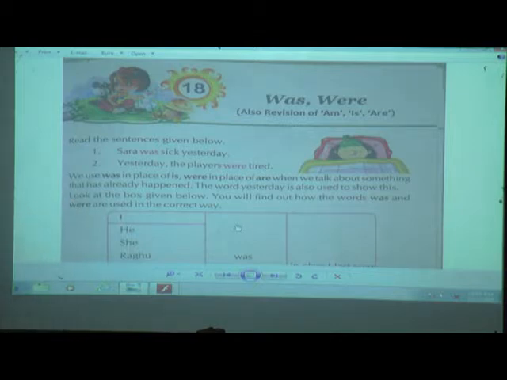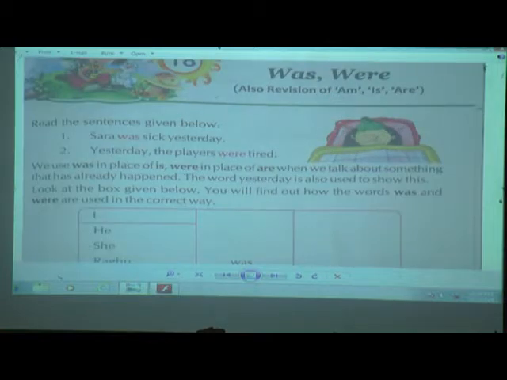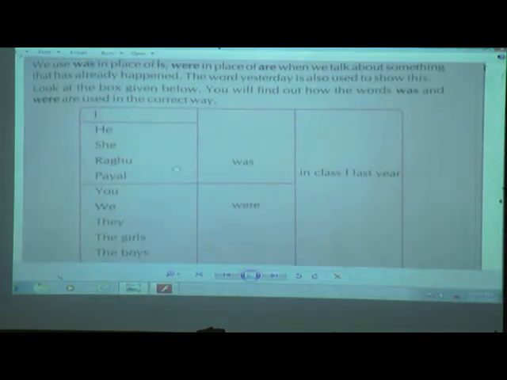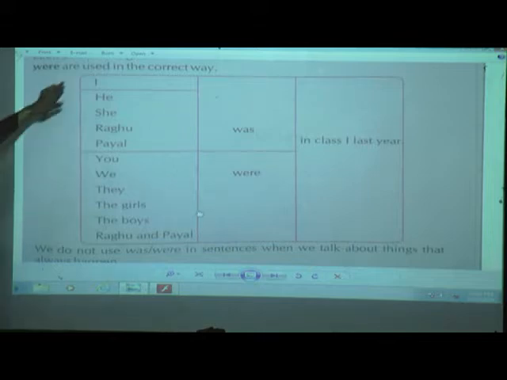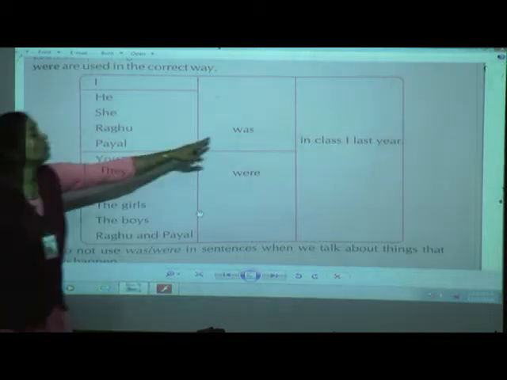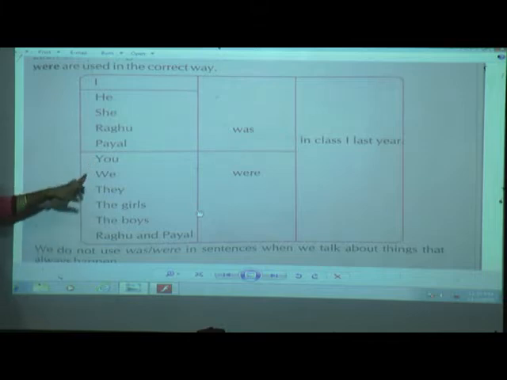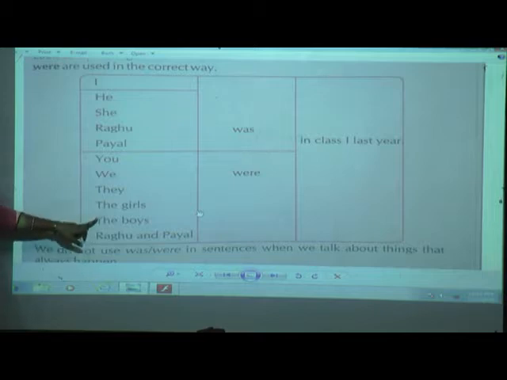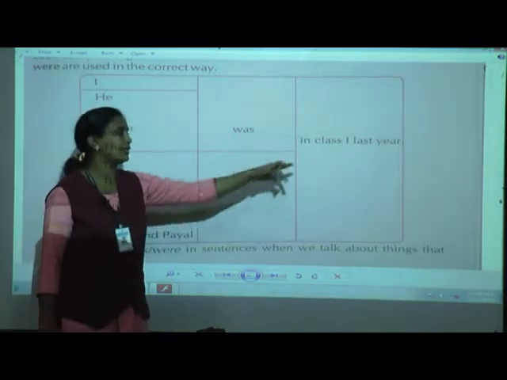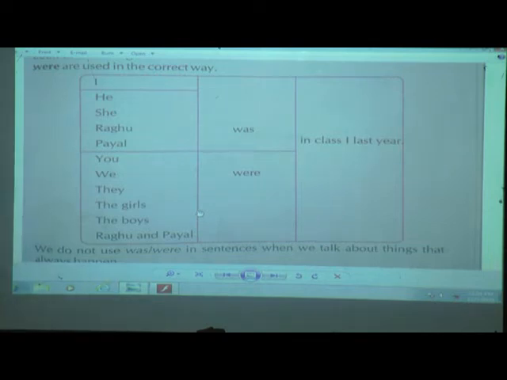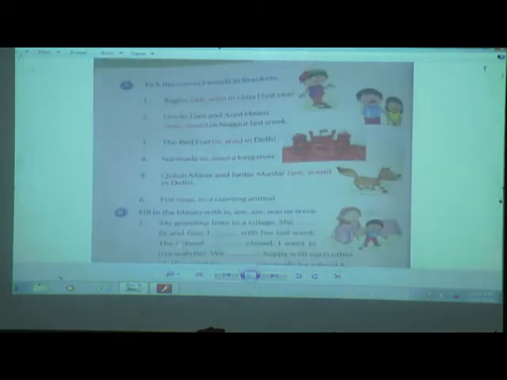Now children, we have solved this exercise. Even see this table: I, he, she, Raghu, Payal. One person was in class first last year. Now here, you and more than one, means we, they, the girls, the boys, Raghu and Payal were in class first last year. Okay children, now even we have completed this exercise A.